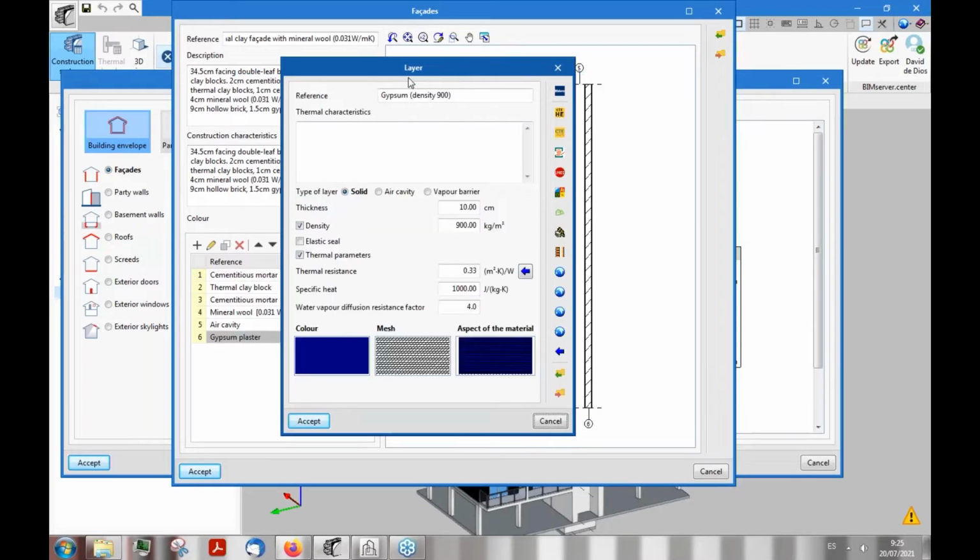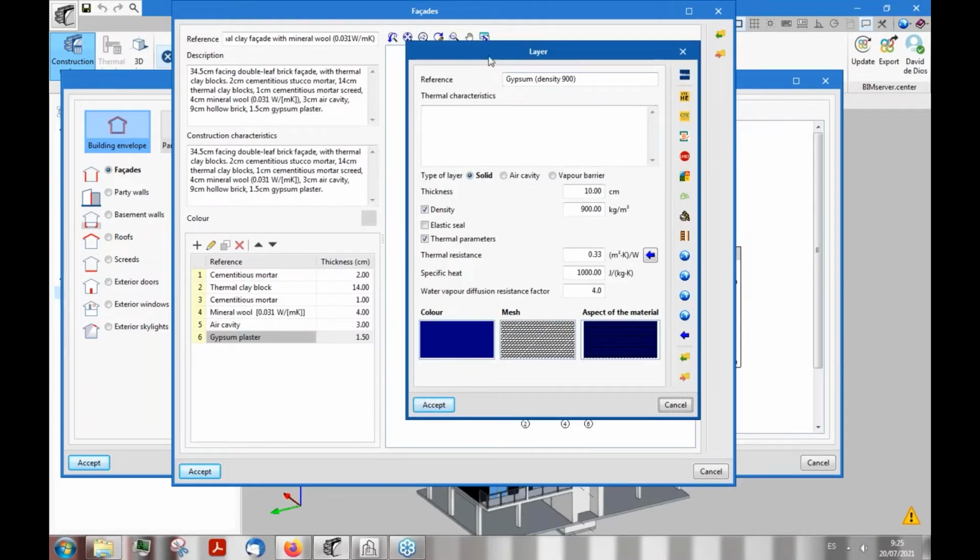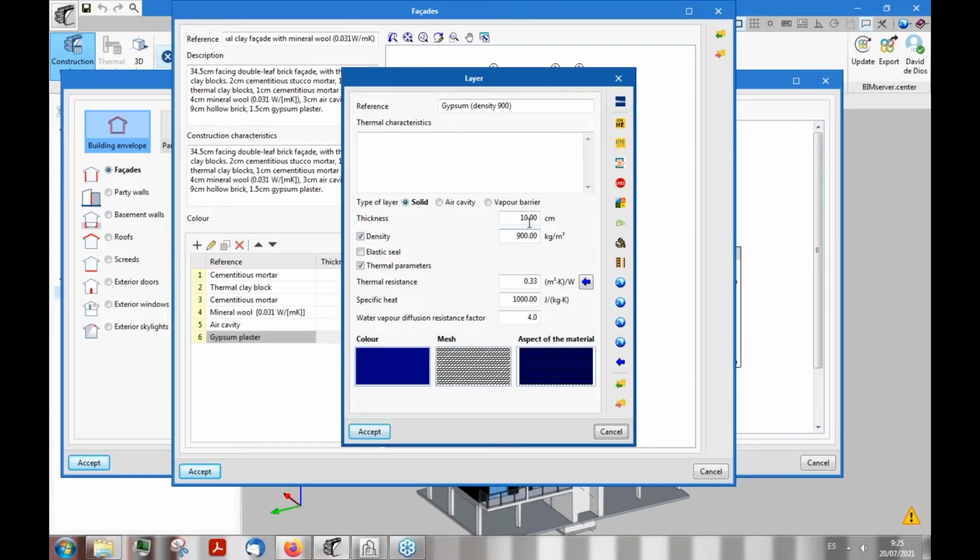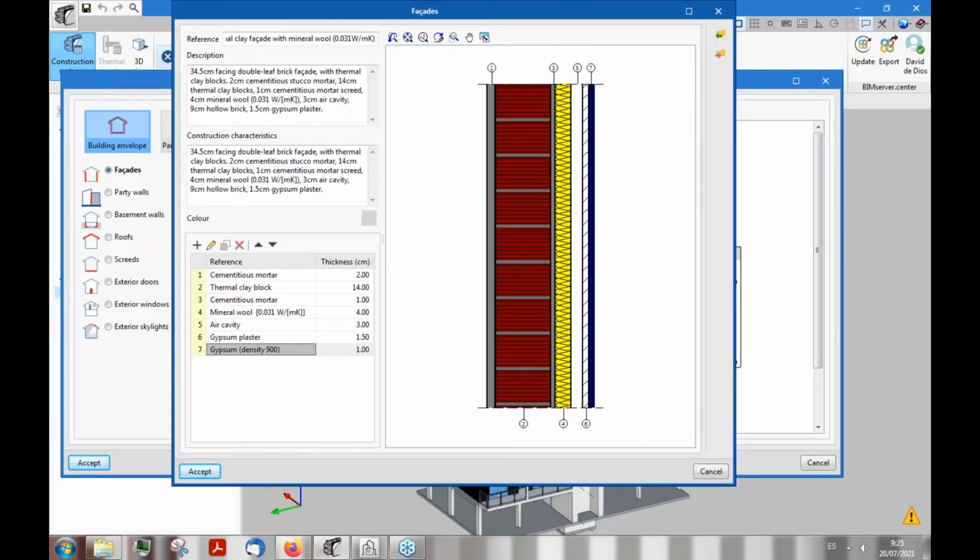And now once we have our material ready, we can set all its physical properties like its thickness, the density, if we want to override the one that we have imported from the different material libraries from around the world, thermal resistance, specific heat, water vapor, and so on. And once we're happy with our final result, we can switch the different positions of the layers. As you can see, it goes from left to right, from exterior to interior.